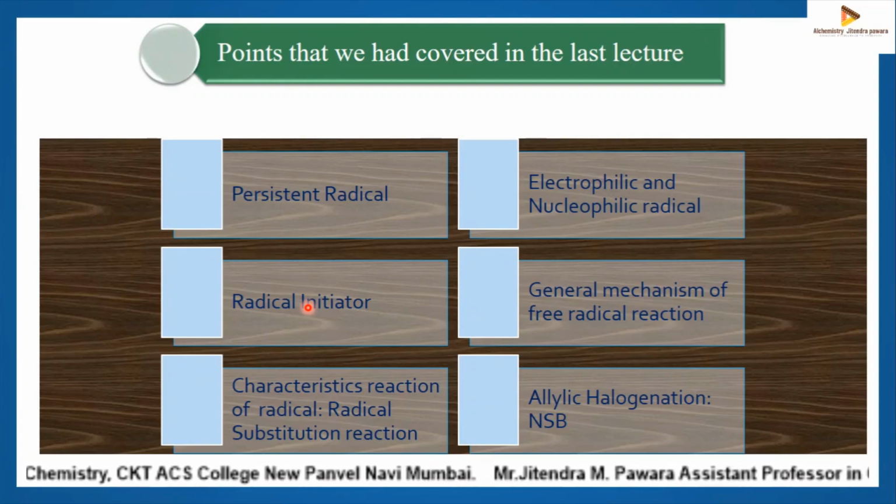This involves the thermal decomposition of a weak bond like a peroxide bond or an azo bond. The examples of radical initiators are AIBN, benzoyl peroxide, tertiary butyl peroxide.